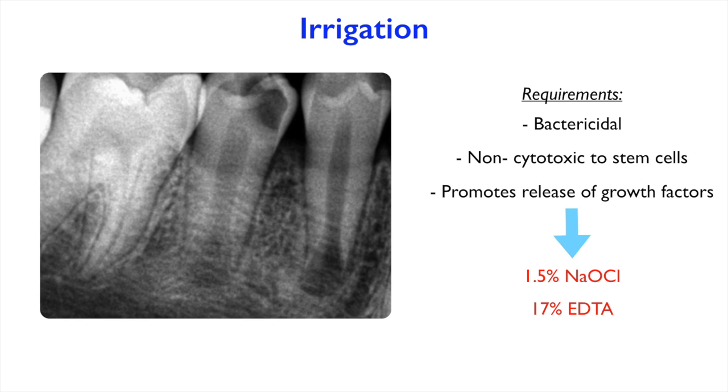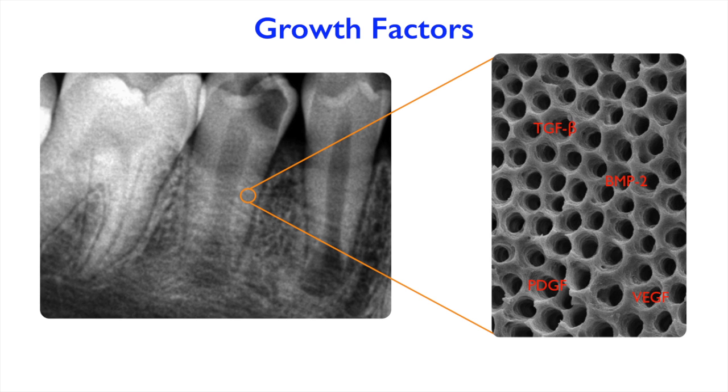And in terms of releasing the growth factor that are stuck inside the dentinal tubuli, research has shown that EDTA, which is a decalcifying or a chelating agent, tends to really decalcify slightly the walls of the root canal, and so to be able to promote the release of this growth factor inside the root canal, so that they can meet with the stem cells, and thus induce and encourage and promote their proliferation into the root canal space.